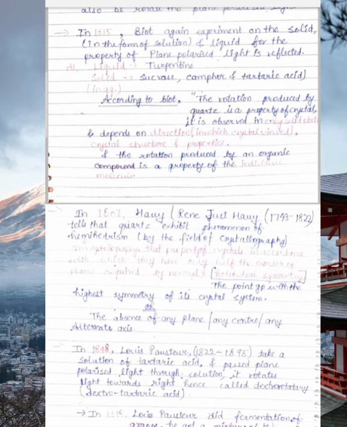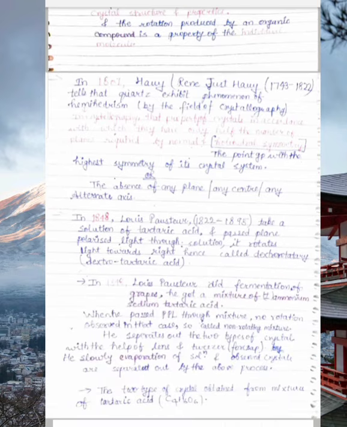Next is the most famous scientist, Louis Pasteur.